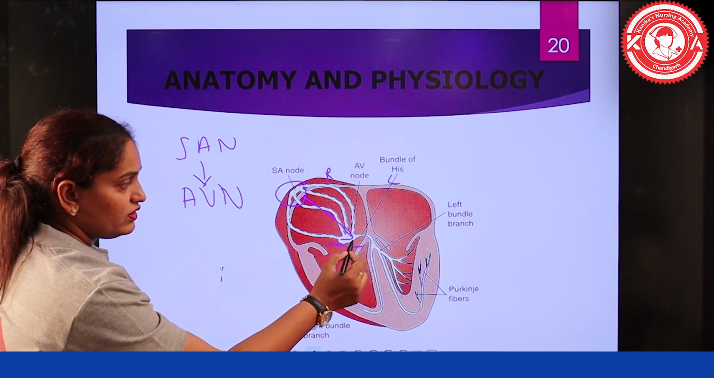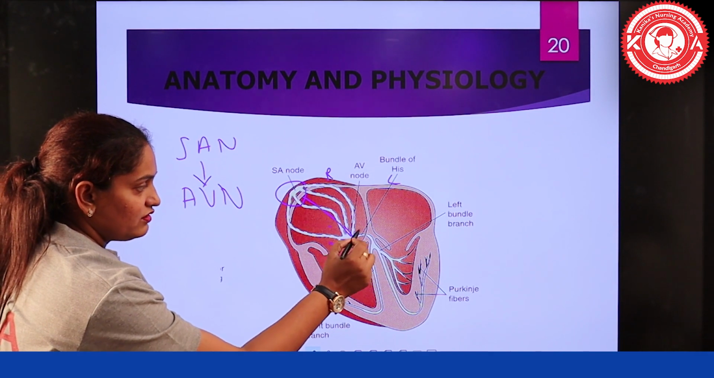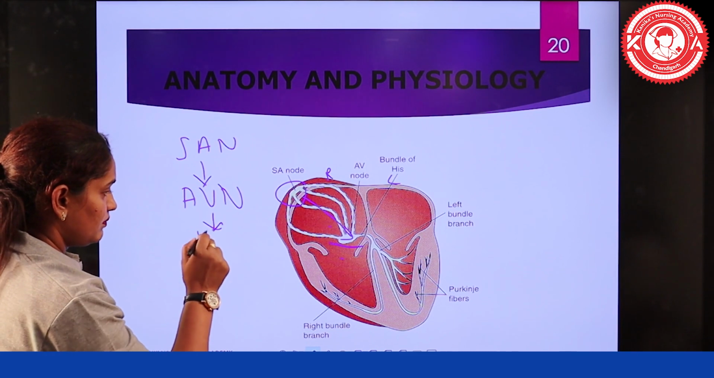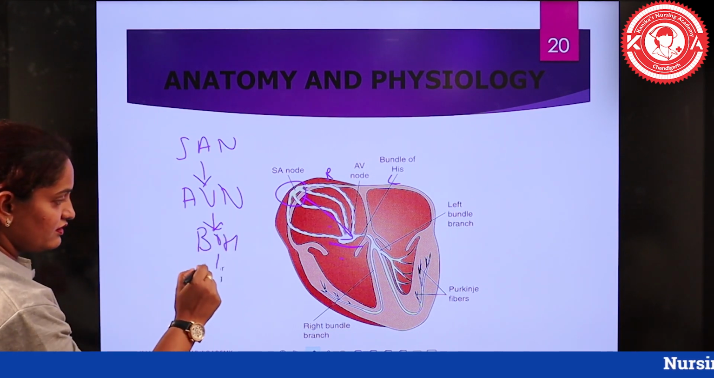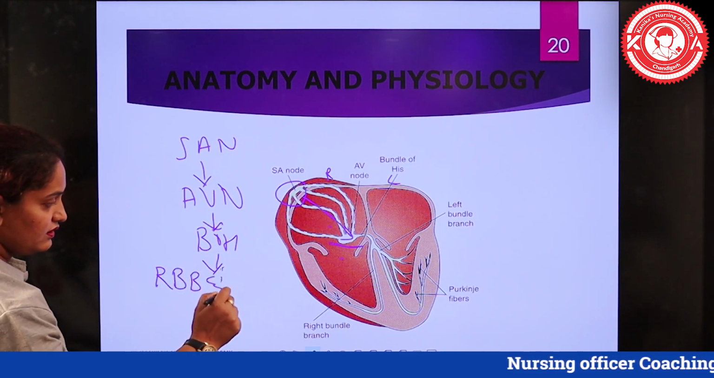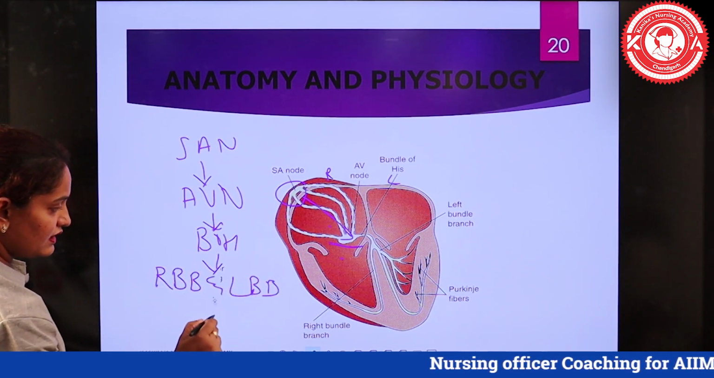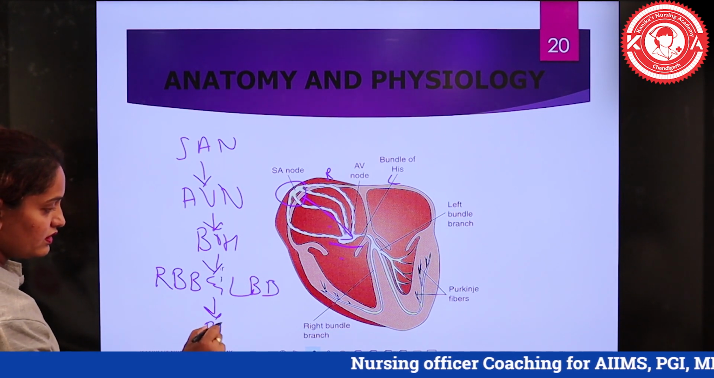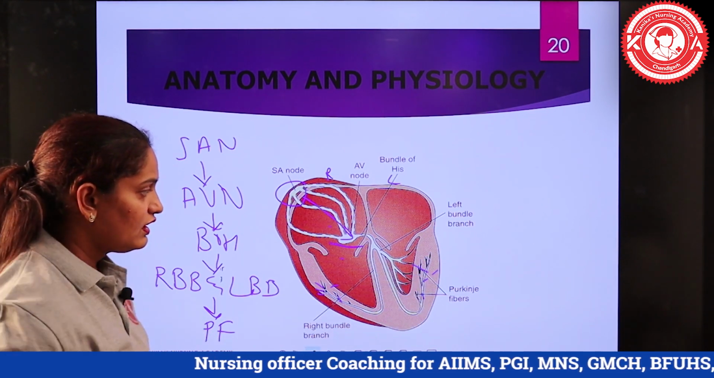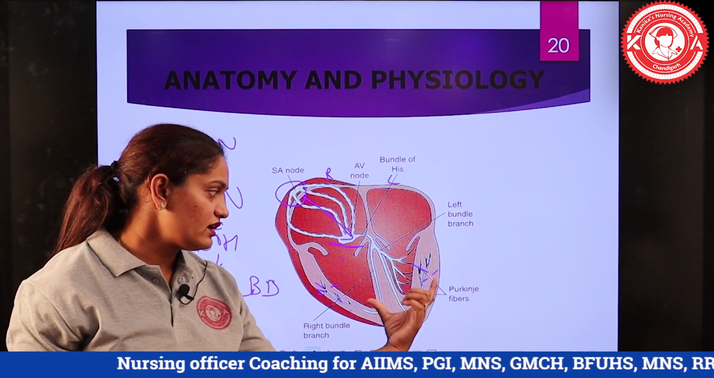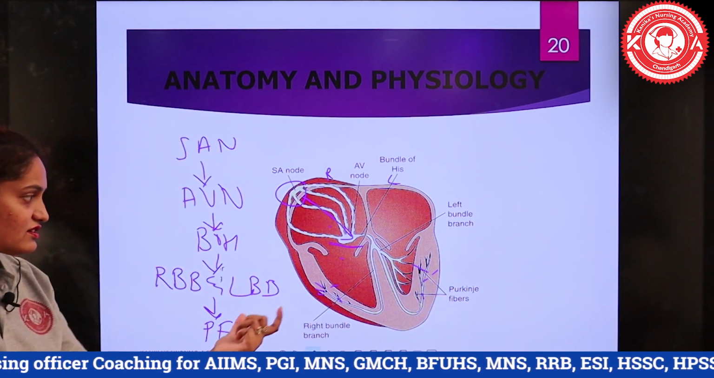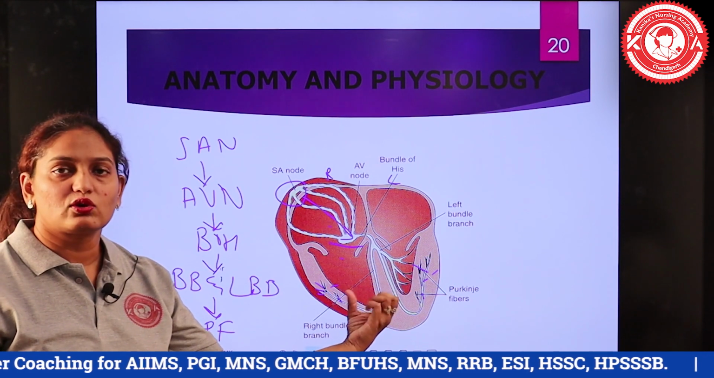Then the AV node will send this impulse further to the septal region that contains the bundle of His, which gets divided into the right bundle branch and left bundle branch, and ultimately goes to the terminal ends. These ends are known as the Purkinje fibers, which are located at the lower part, the ventricular region, and the moment the impulse reaches the Purkinje fibers, there will be ventricular contraction.